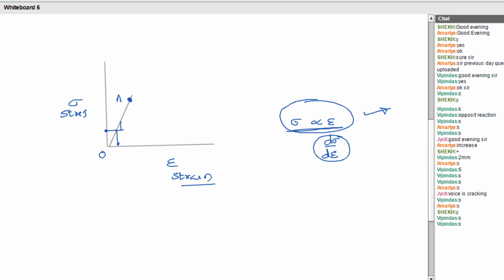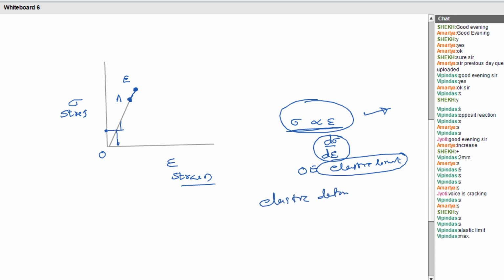Next, after that, it is going to deform again, and I got another point. I am going to name that point E. The OE is called the elastic limit. What is the speciality of that elastic limit? That means the material will undergo elastic deformation. What is that elastic deformation?